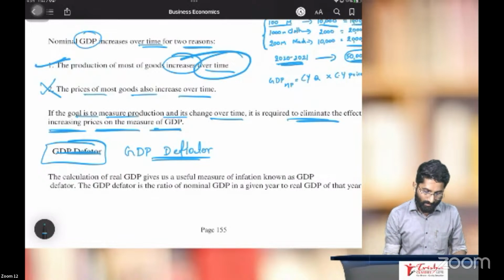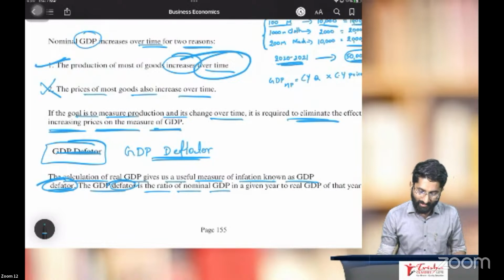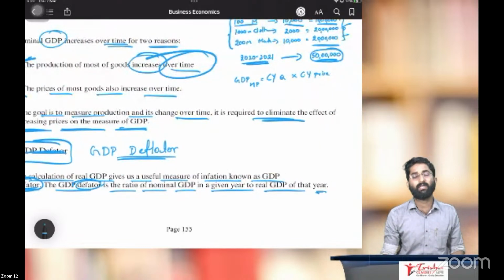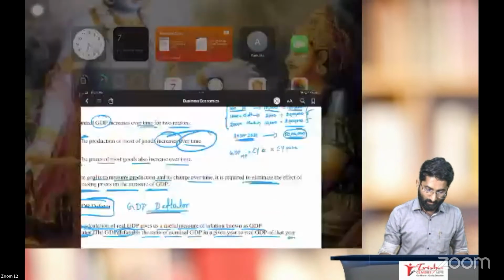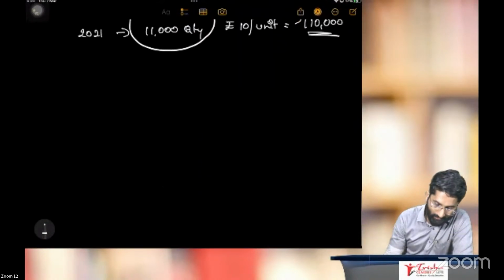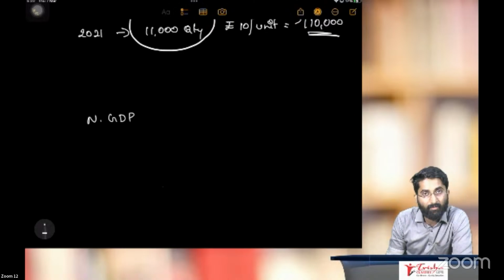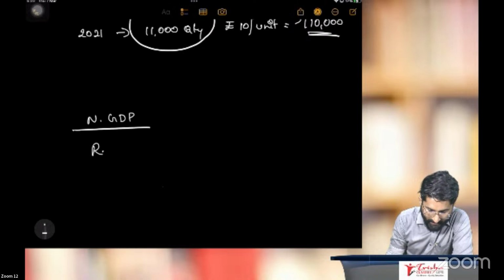Okay, deflator. The calculation of real GDP gives us a useful measure of inflation known as the GDP deflator. The GDP deflator is the ratio of nominal GDP in a given year to real GDP of that year. How to calculate the GDP deflator? First, you have to calculate the nominal GDP. Nominal GDP divided by real GDP.